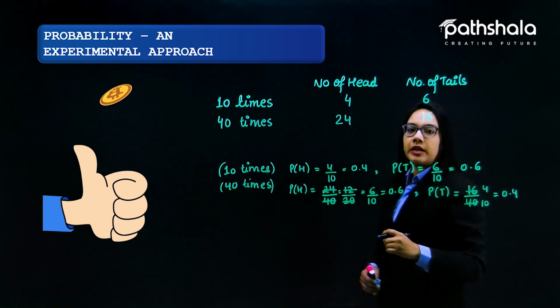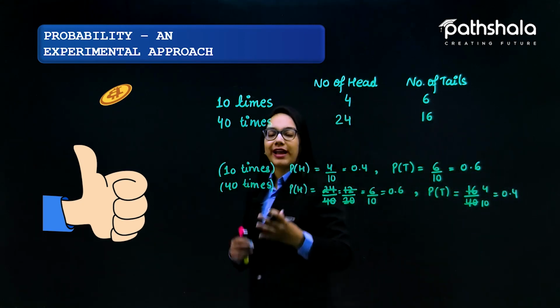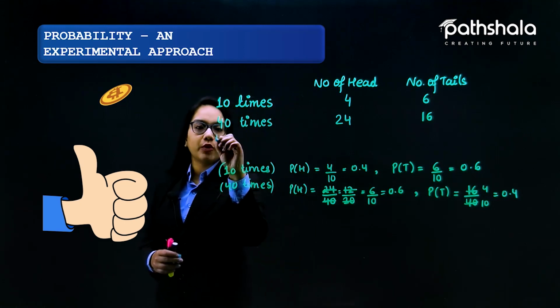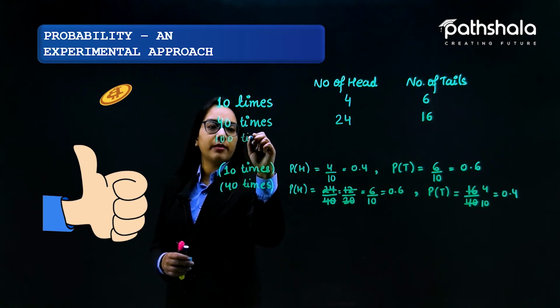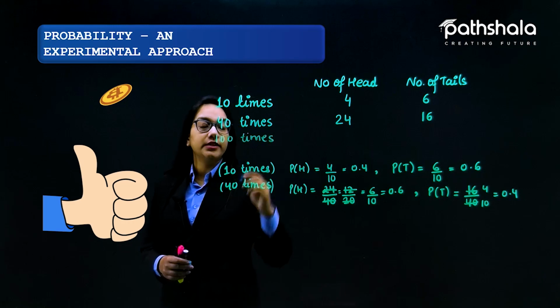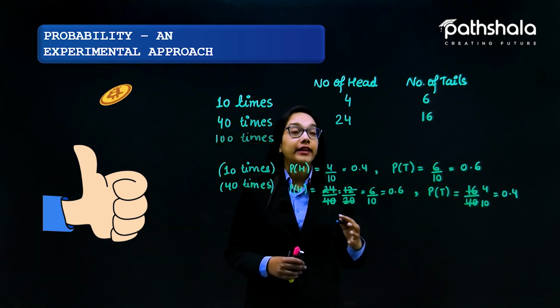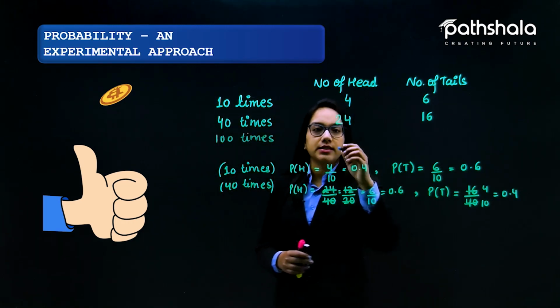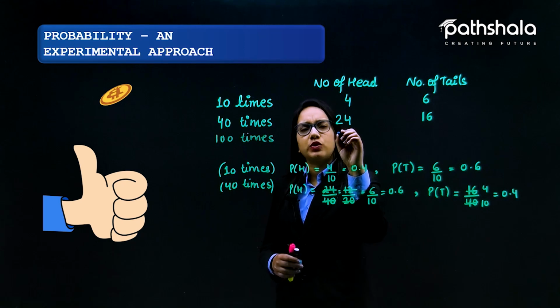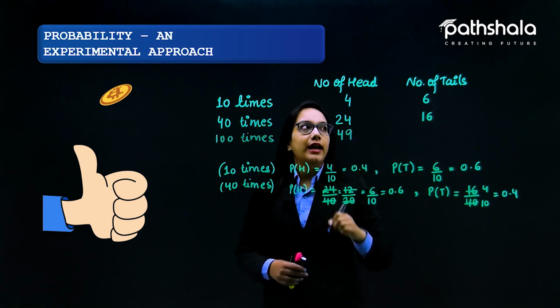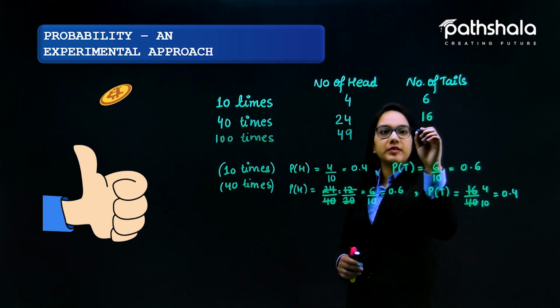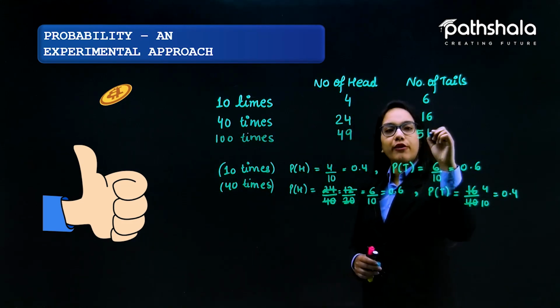Let us suppose I increase the number of times a coin is tossed to approximately 100 times. The number of heads that showed up is 49, and the number of tails that showed up is 51.